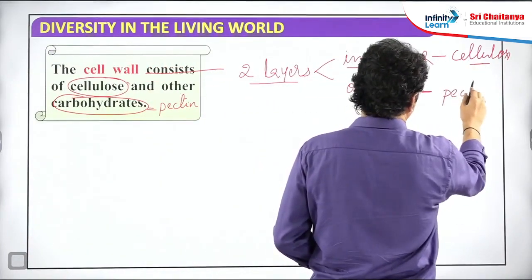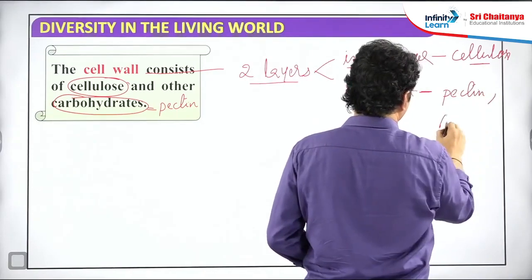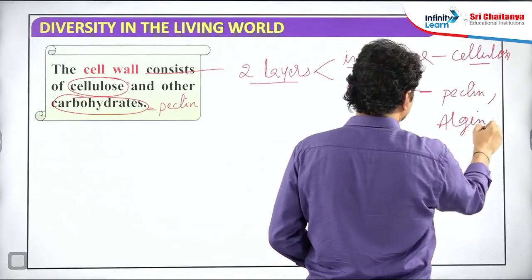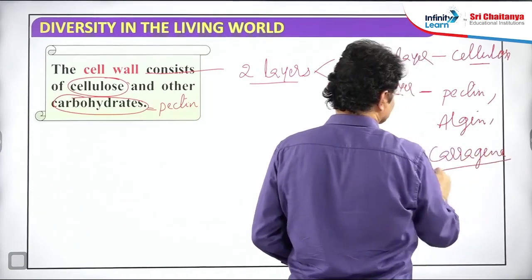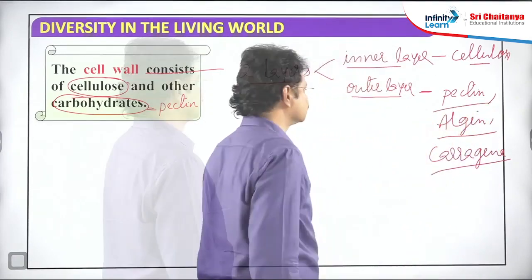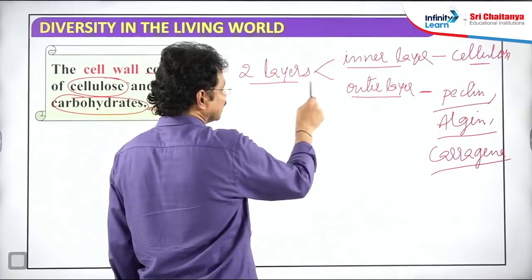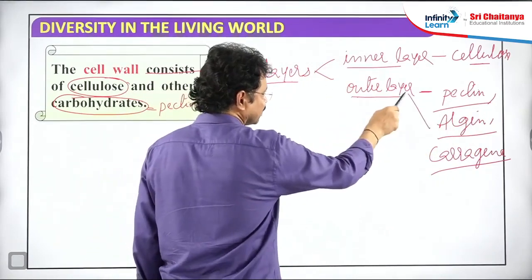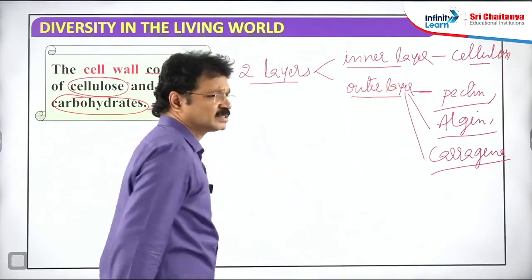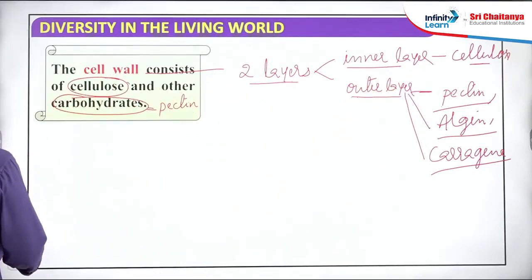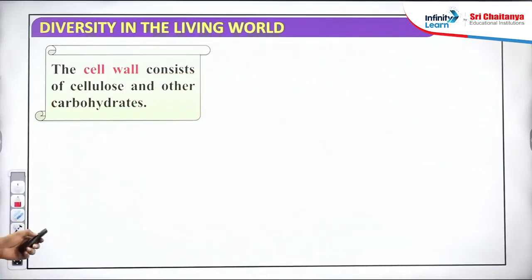Outer layer is made up of either pectin or algin or carrageen chemical material. That outer layer of the cell wall is made from different types of chemicals. They are variable from algae to algae. But the inner layer is commonly a cellulosic layer. It is about the cell wall chemical composition in algal members.